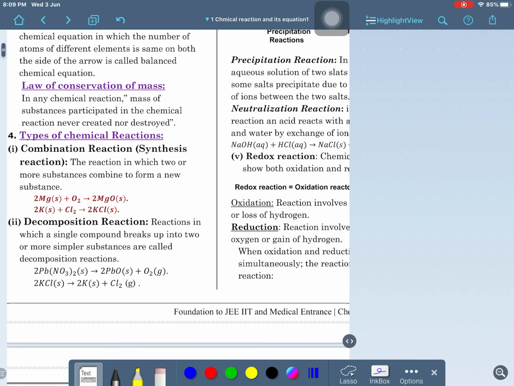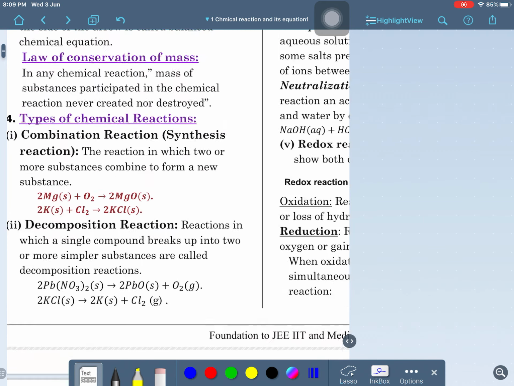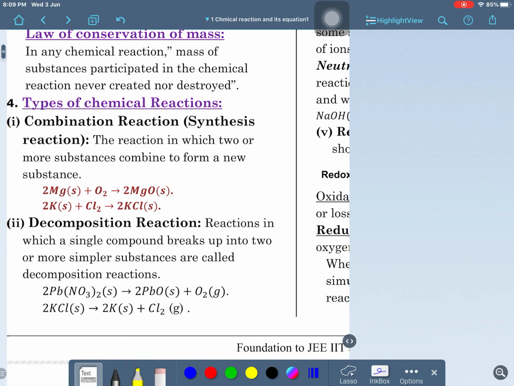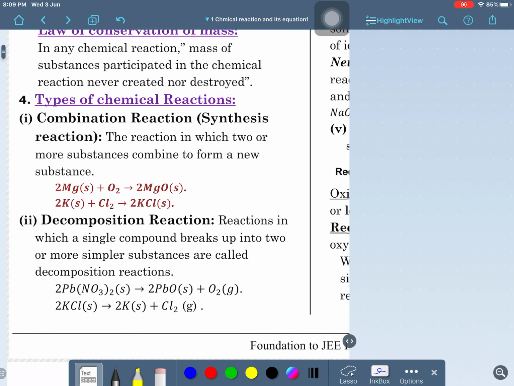Types of chemical reactions we have also discussed. The combination reaction is before you, and the decomposition reaction we have discussed. You may see an example of a combination reaction. I am just talking about this reaction. Magnesium is combining with oxygen to give magnesium oxide.